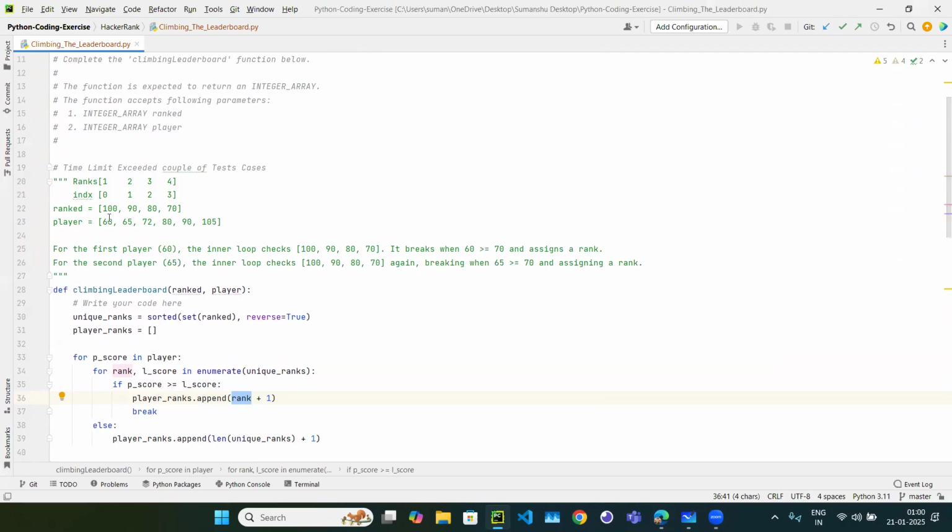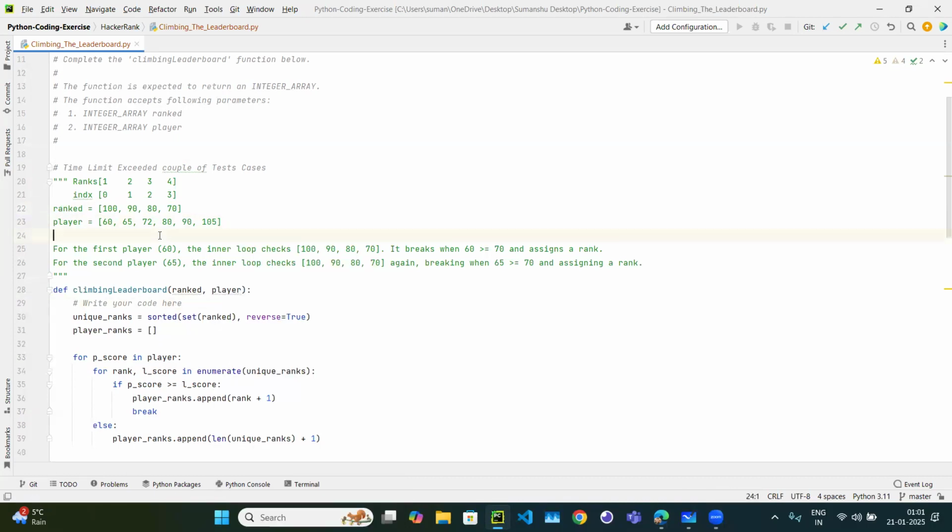Not particularly this test case, because this is very small, but a test case with a very long input where most of the elements come after that. Let's suppose in the player array we have 1 to 69, so all the elements will be after that only. So why are we unnecessarily comparing with these four?